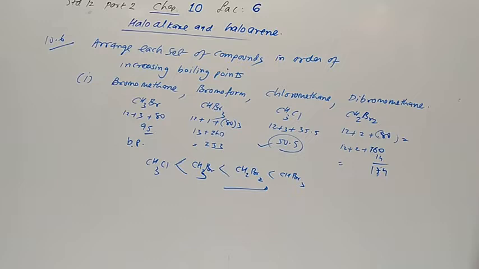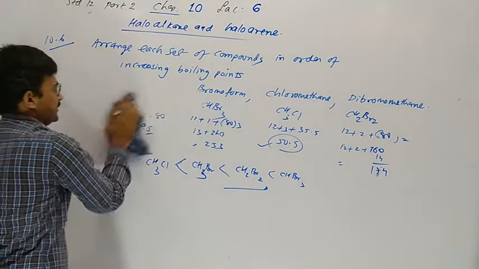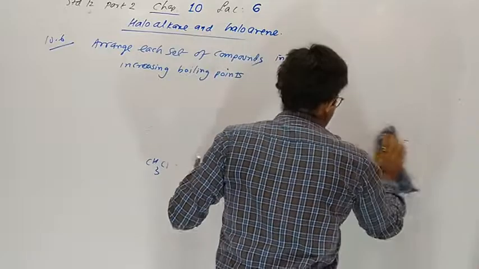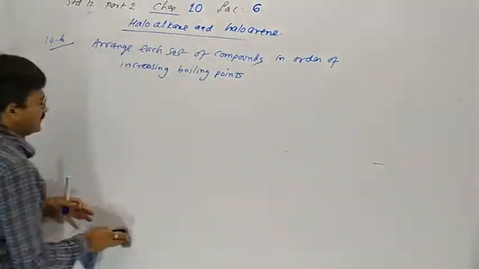Now the second one, isopropyl chloride. The second question asks to arrange in increasing order of boiling point.